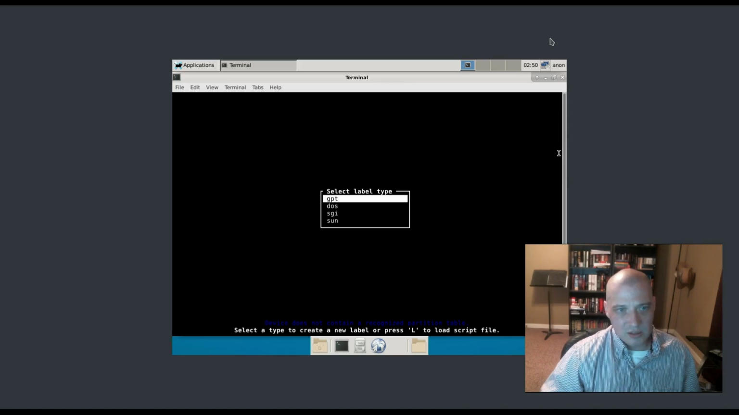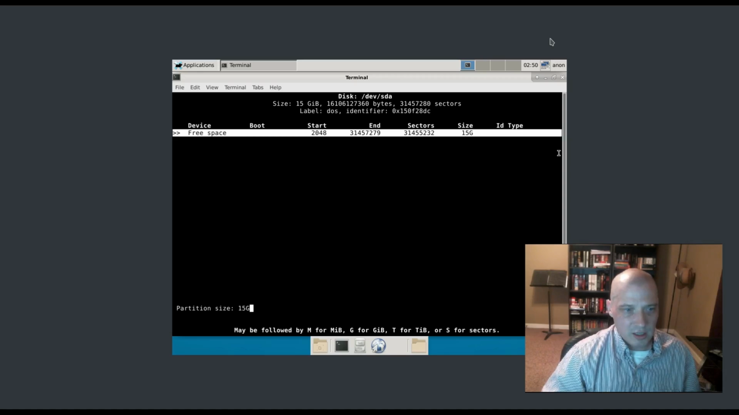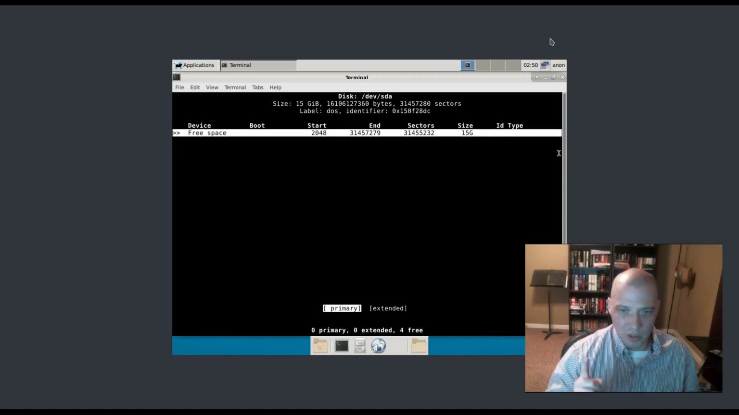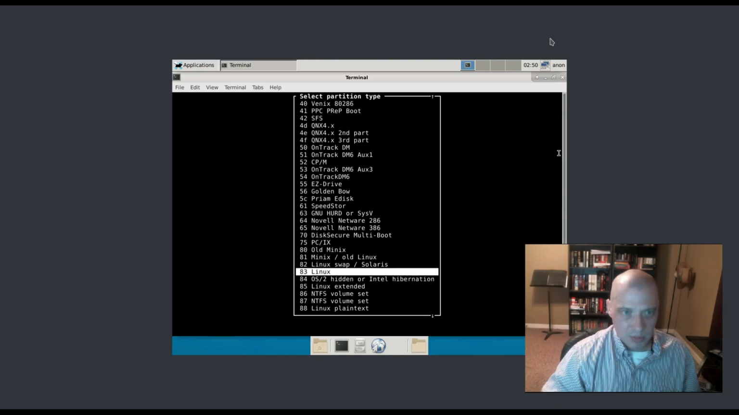And it asks me to select label type. I'm going to choose DOS from the menu here, DOS. Then from this screen, I'm going to click enter on new. New partition size, 15 gigs. Yeah, I'm just going to create one 15 gig partition. That's it. I'm going to make it a primary partition. I'm going to go over here to type. And it's already selected type Linux.